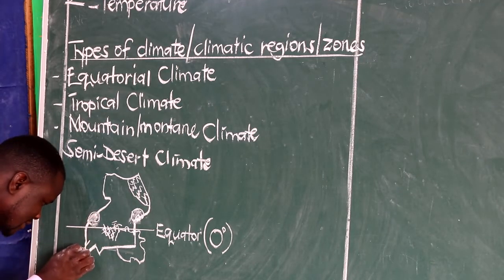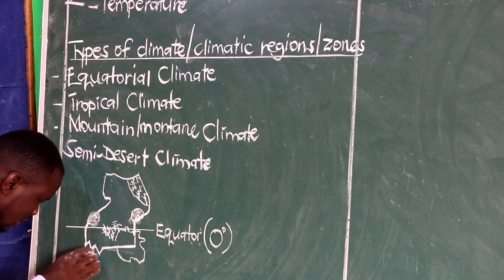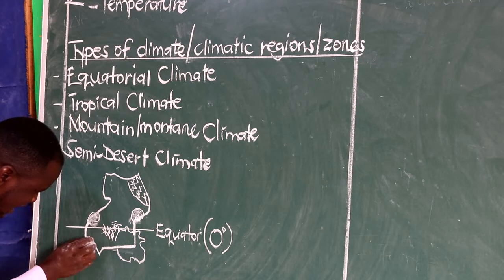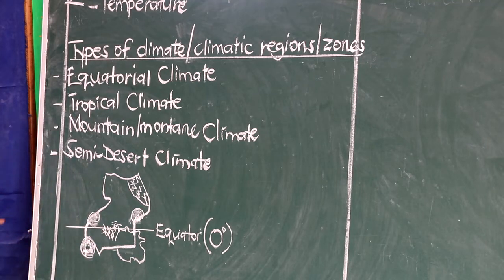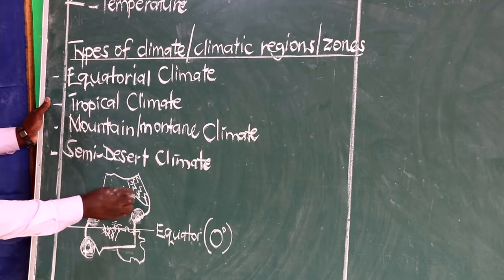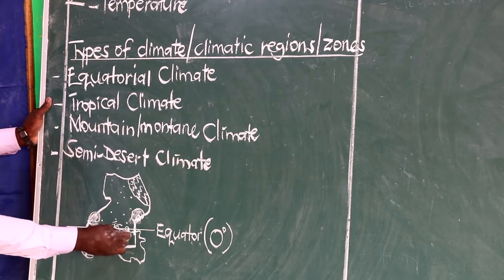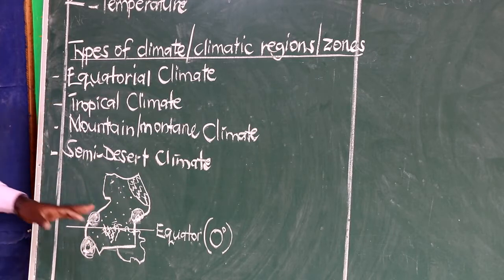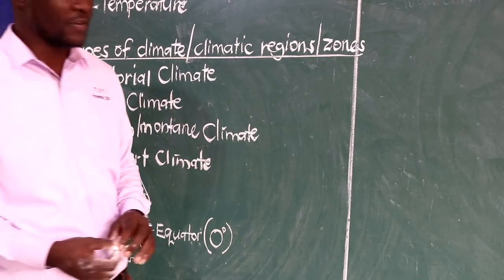We have Mountain Mfumbiro around here, which means around this mountain we shall be having that type of climate. So that is what we call mountain climate. And then we have that tropical climate, which covers the rest of Uganda, and we say it's the one which covers most parts of Uganda.